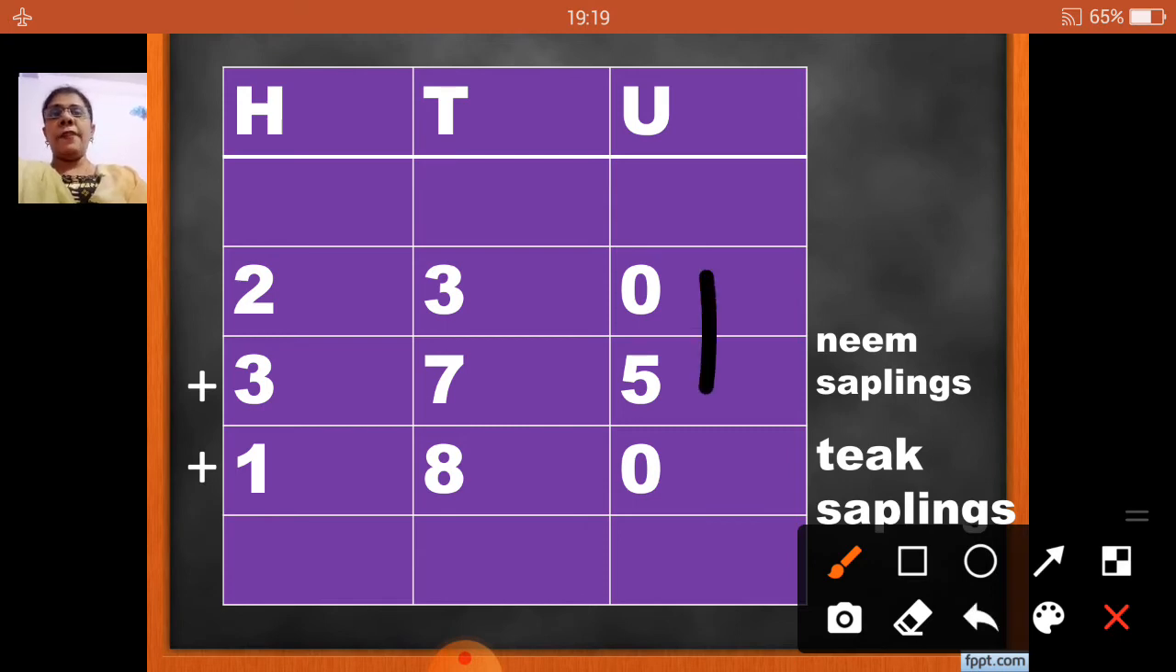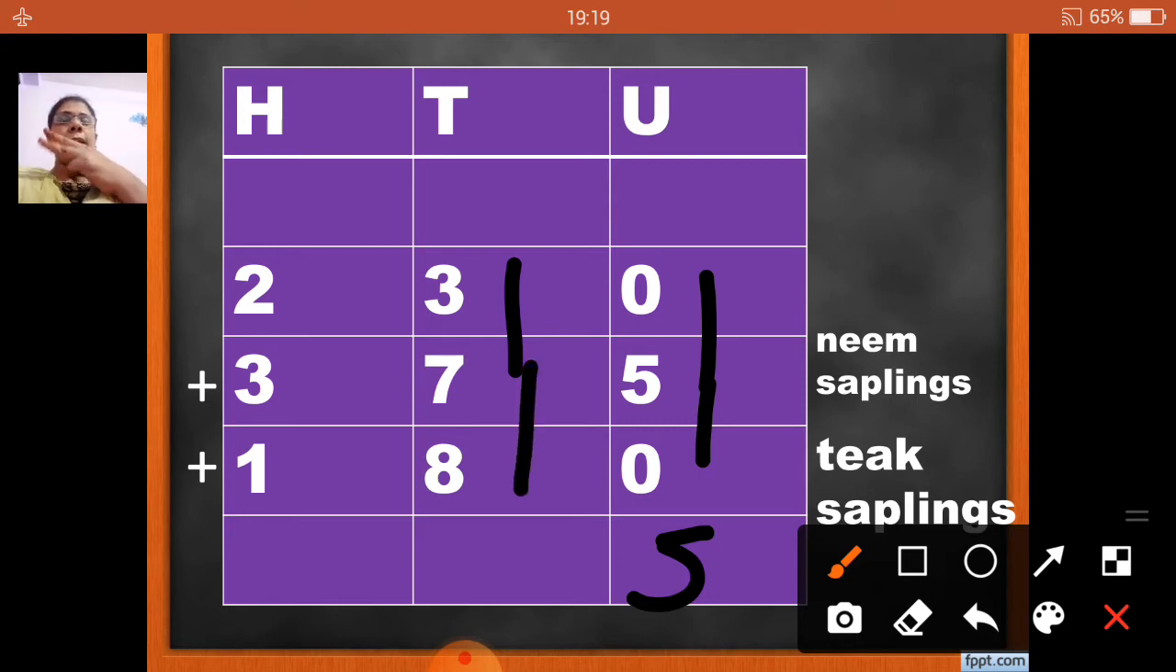Now 0 plus 5 will be 5. To that 5 we add this 0. It will become again 5. Okay. Now no carryover because I got your answer in a single digit. Now 3 plus 7, 10. 10 plus 8 is 18. So I am going to write here 8 and 1 I will carry over.